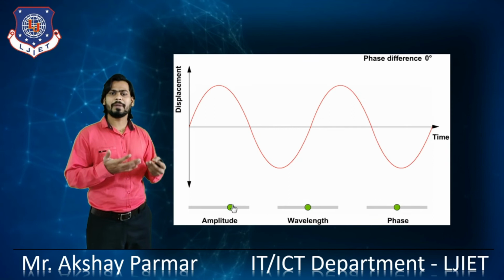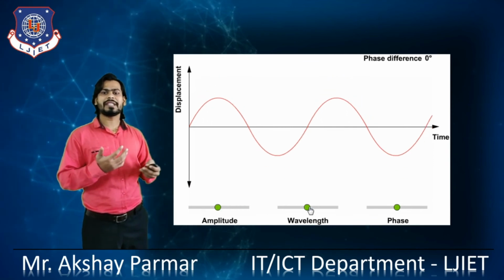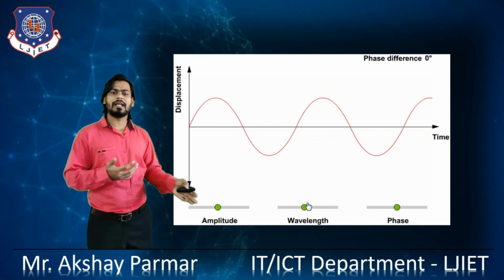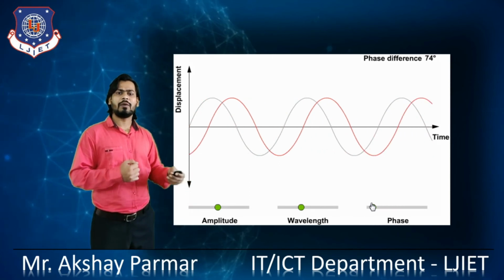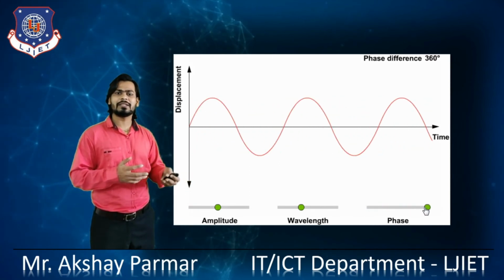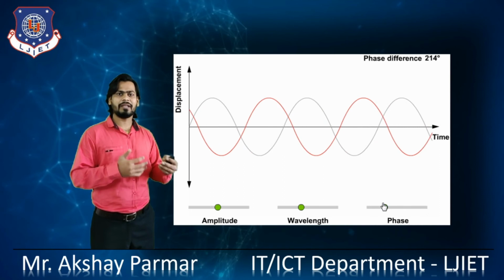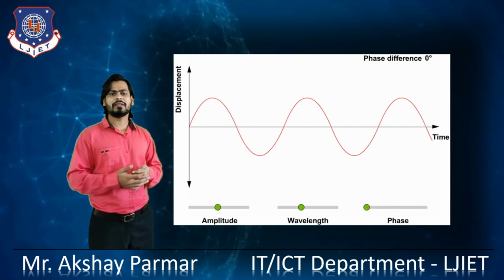This is the pictorial representation of how, if we change its attributes, like amplitude, wavelength and phase, the signal changes its nature or its shape. That we have seen in this figure, right?